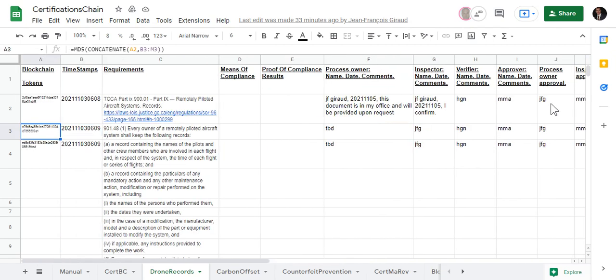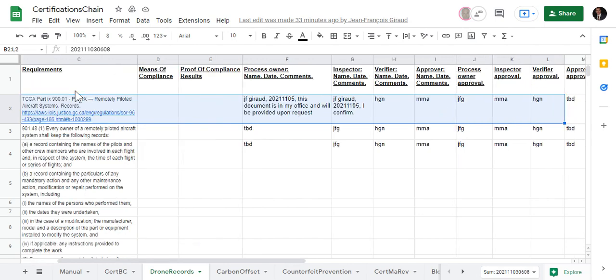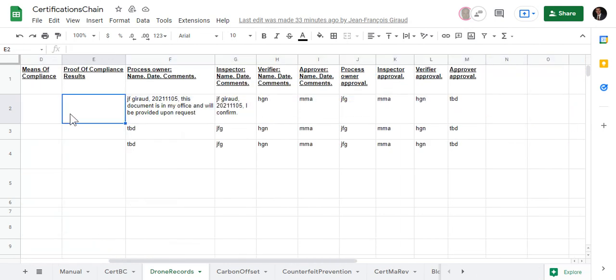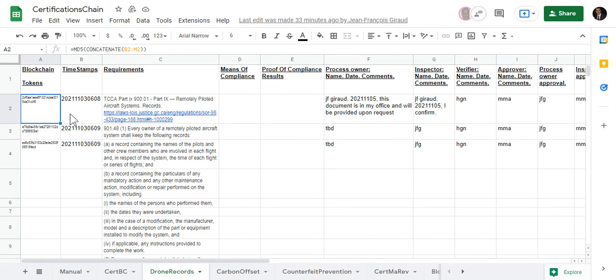So once that's entered, this whole line from here to here is hashed, and the hash value comes here.